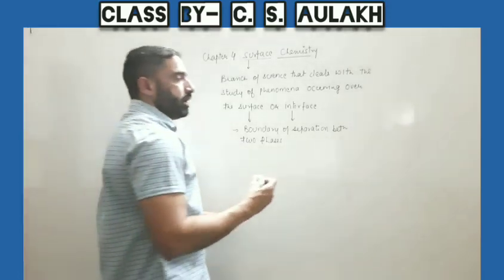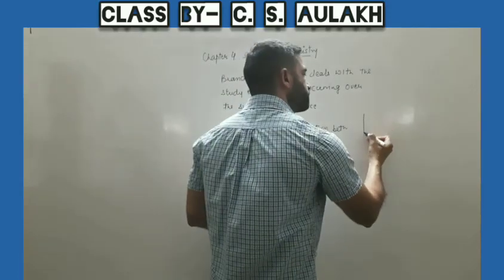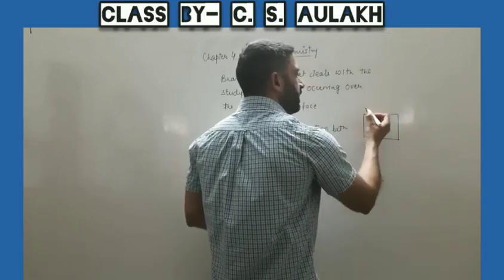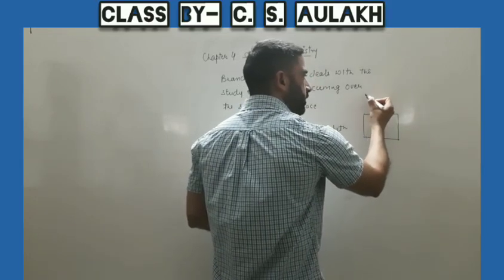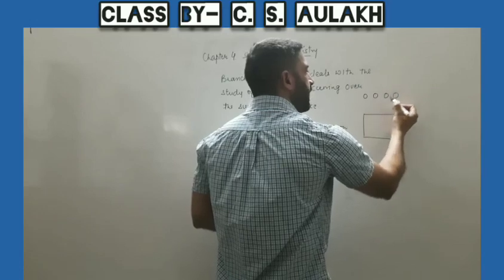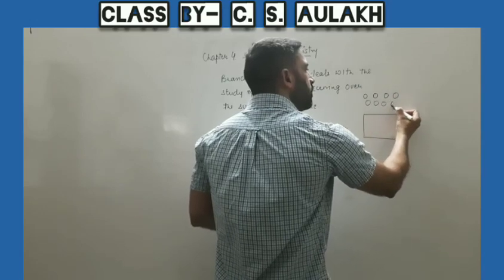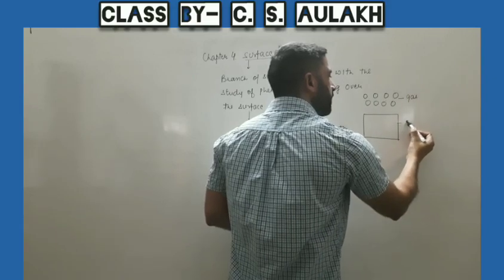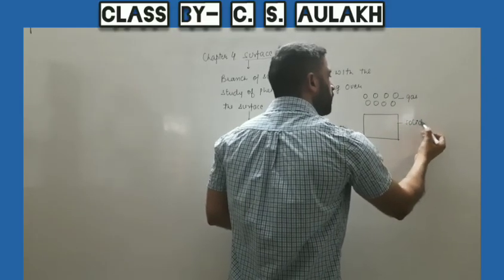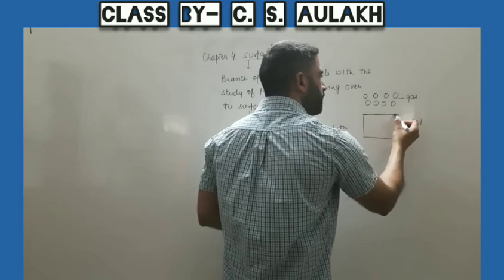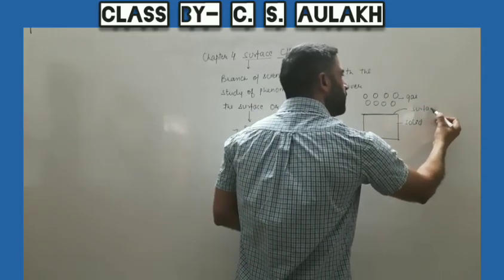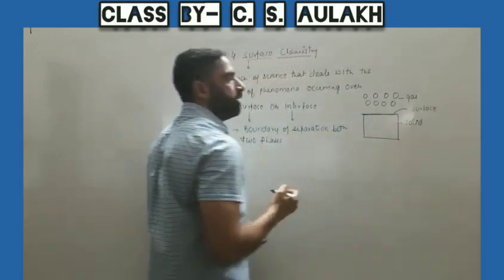So here I can draw like this. If this is the solid and we keep this solid in contact with the air, or any gas, so these are the molecules of the gas and this is the solid. So this boundary of separation is called the surface.